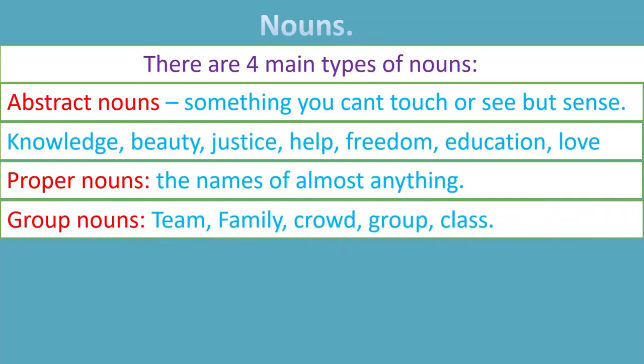So group nouns, although they are made of only one word, we can know that there are many people or things involved or included in this. For example, team. When we hear the word team, we know that there are at least 2 or 3 people. They're all considered as what? Group nouns. So, for example, team, family, group, class, right?